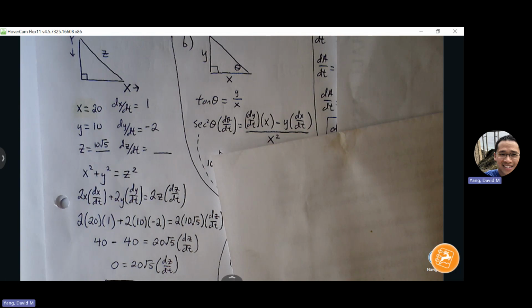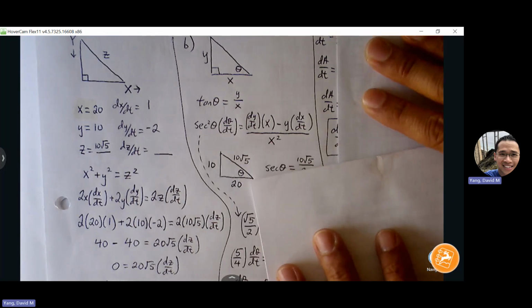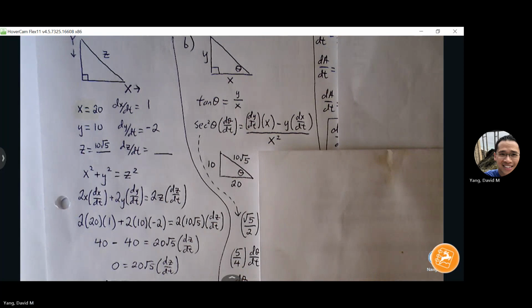So remember the thing that is unique about the trig related rates process is that, obviously, we're looking for d theta dt. We have everything that we need on the right side, but what to do with that secant squared theta? You're not going to find theta. You're going to find the entire ratio that replaces secant of theta. So the way to go about this process, I like to just draw another triangle so I don't have a ton of information off that first triangle. I just want to build the triangle with that moment in time's values.